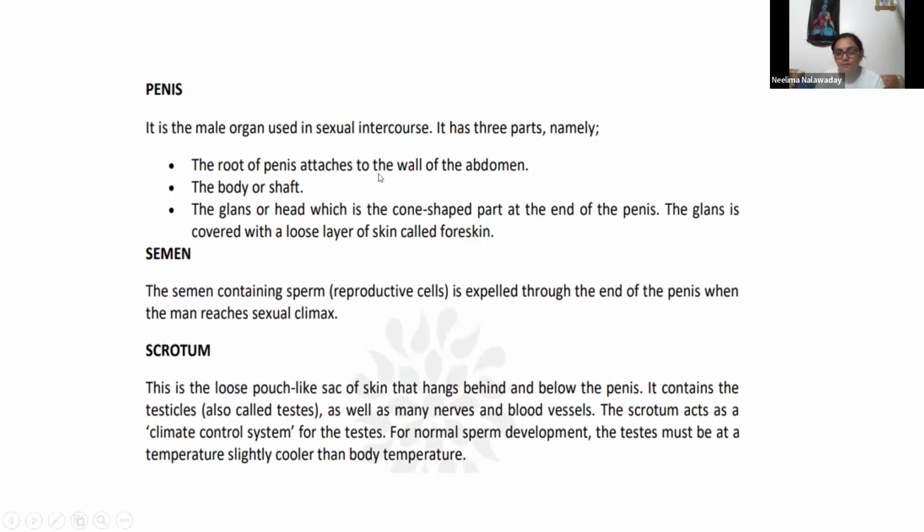For normal sperm development, the testes must be at a temperature slightly cooler than body temperature. That is a very important part, and that's why the structure of the scrotum is a little bit complicated, because testes are hanging there and the scrotum is maintaining that temperature. If temperature rises, sperm development becomes very difficult.